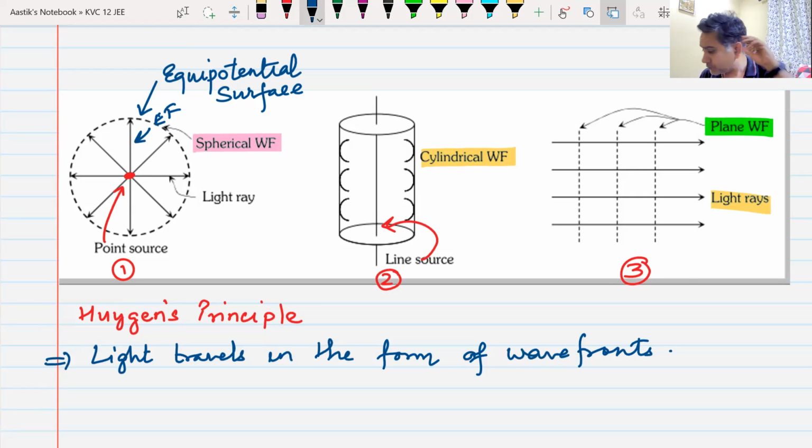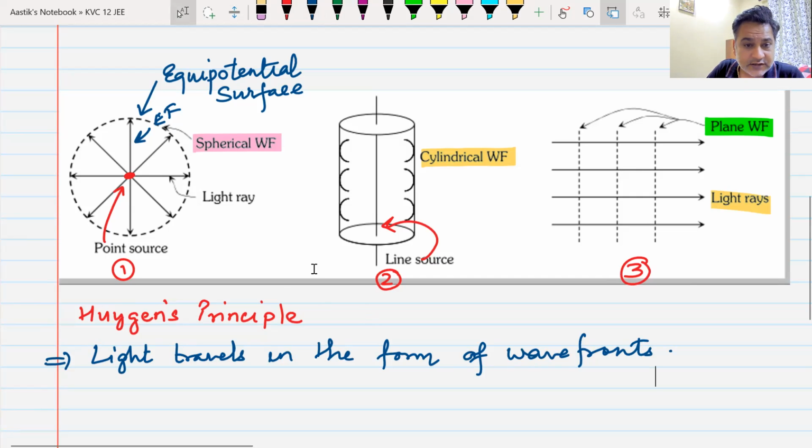Now, how did he explain how do these wavefronts move forward? So he said that every point on the wavefront, if I have a wavefront, and let me take a picture of a wavefront to suggest what I'm going to say next. So every source of light is going to create a wavefront.